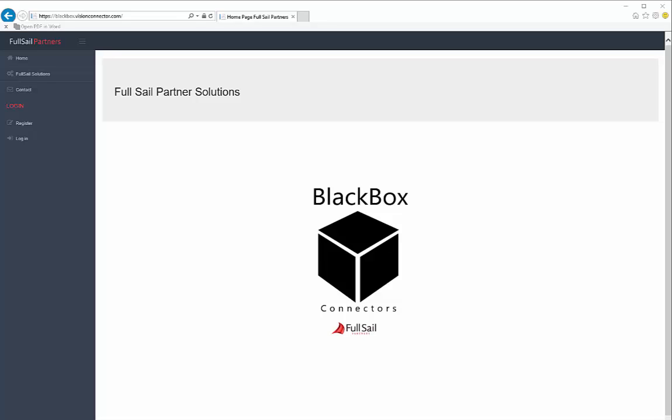At Full Sail Partners, we're pleased to announce the launch of our BlackBox platform, a system that allows for input and output of data with no development knowledge required. BlackBox connectors are point-and-click integration points between your systems that require no technical expertise, only the URL of your application and the account information you use to sign on.